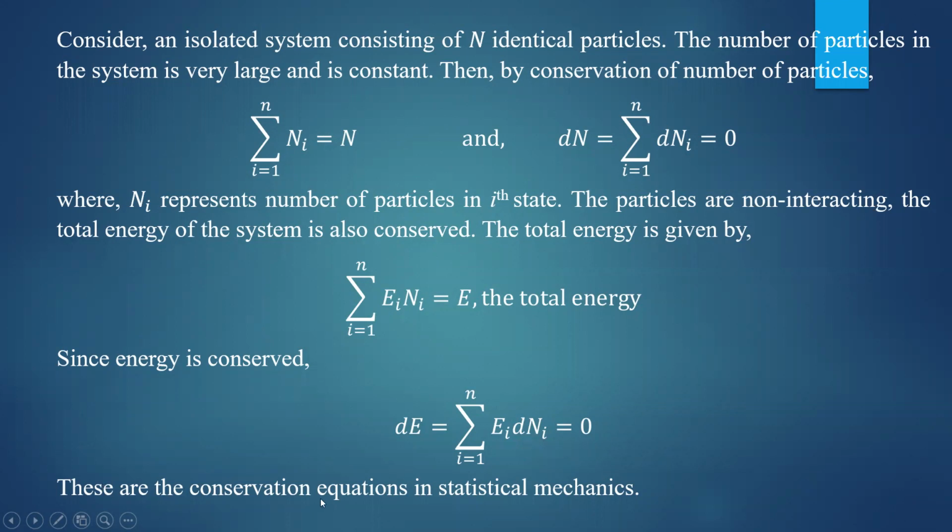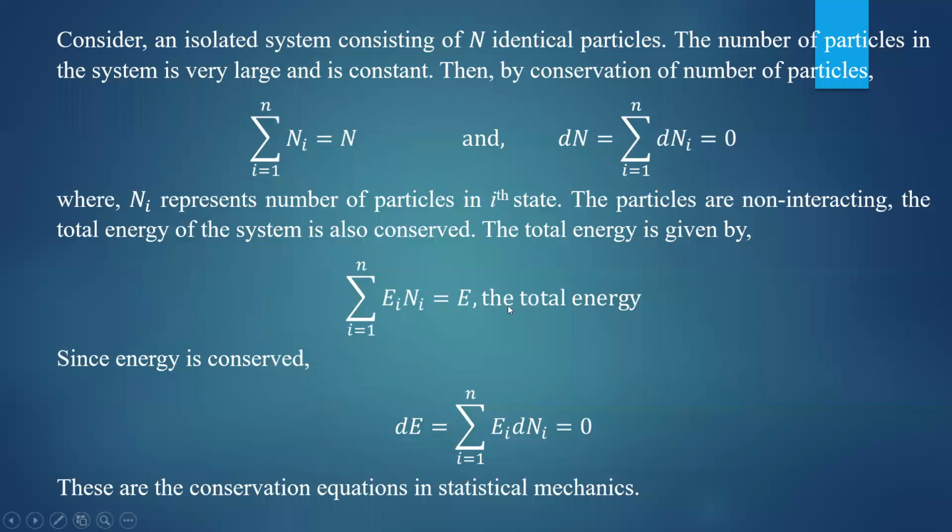So these are the conservation equations in statistical mechanics. Already you have studied that the number of particles in the system is conserved, and the total energy of the system is also conserved. Mathematically, you can represent these conservation laws by using these two expressions, that is summation of dni equal to 0 and summation of Ei dni equal to 0.